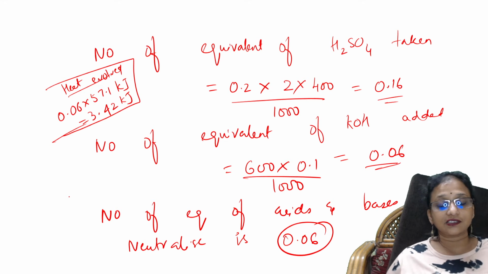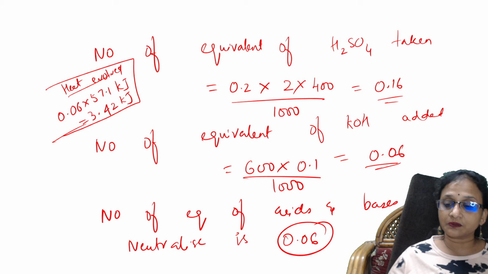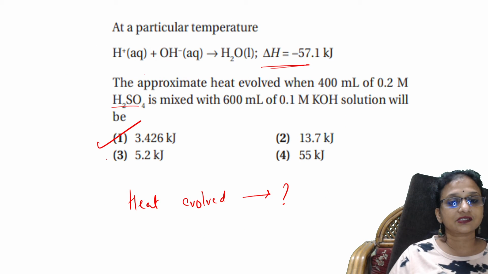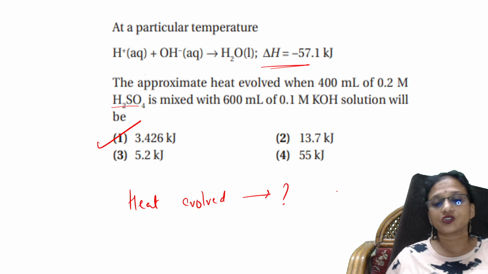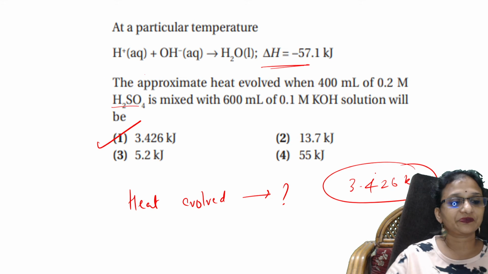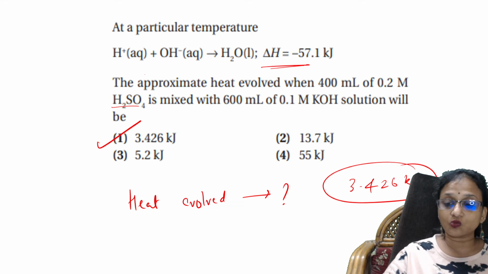This is the answer. This is how you calculate heat evolved. Go back to the question. Where is the answer? The answer is this. Easy, students? Easy.